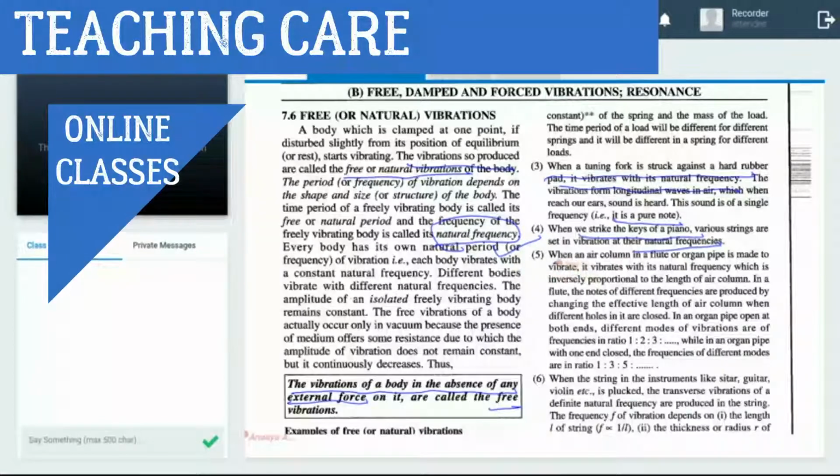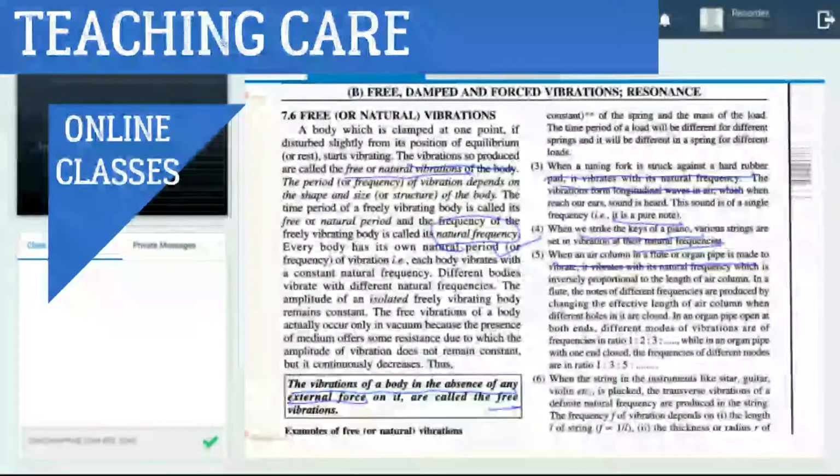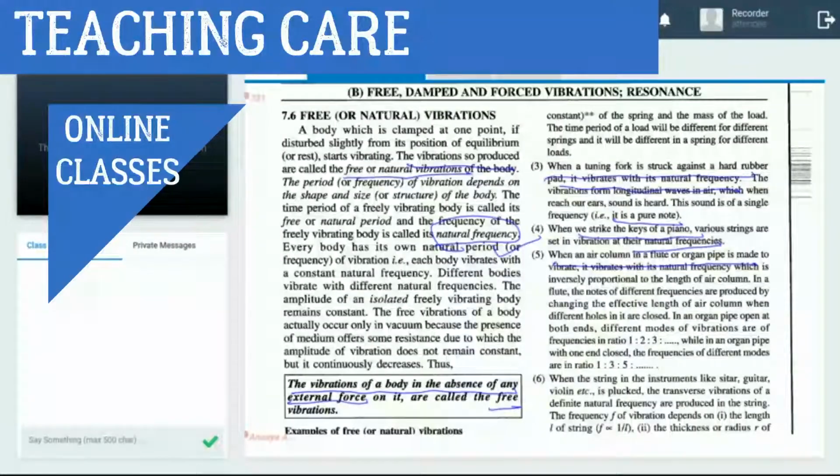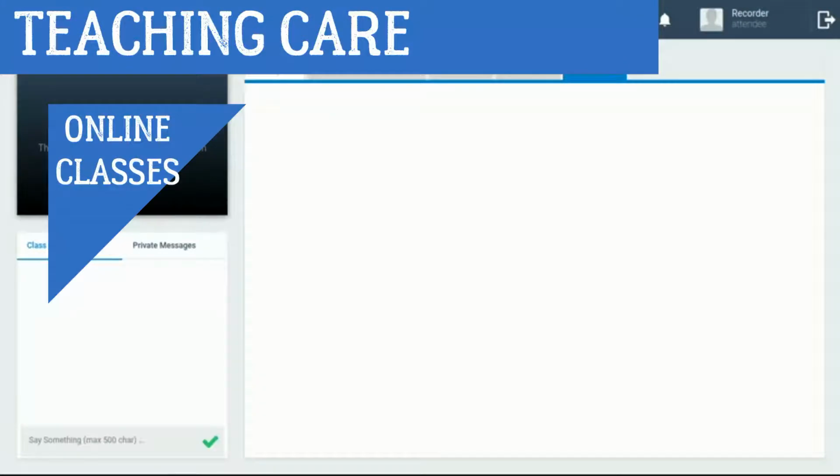Example number five: an air column in a flute or an organ pipe. An organ pipe is a type of wind instrument. Now I have two types of organ pipe. First, which is open from both ends.